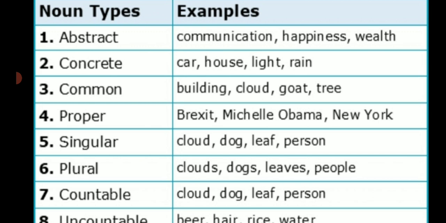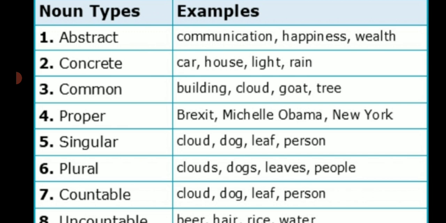Now proper noun. A proper noun is a noun which is used in the name of a particular person, place, organization, or a thing. They begin with a capital letter. Example: New York. New York is a proper noun. It is a name, so hence we call it as a proper noun. Rohan is a proper noun because it is the name of a boy.